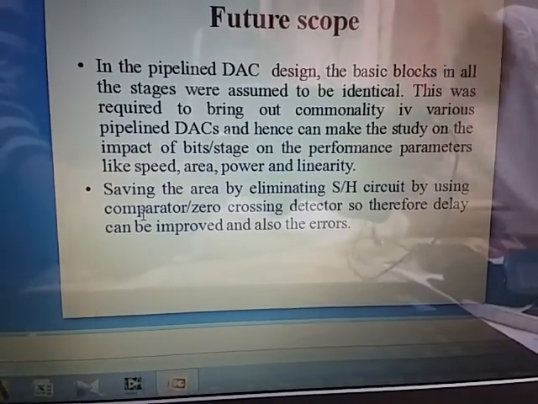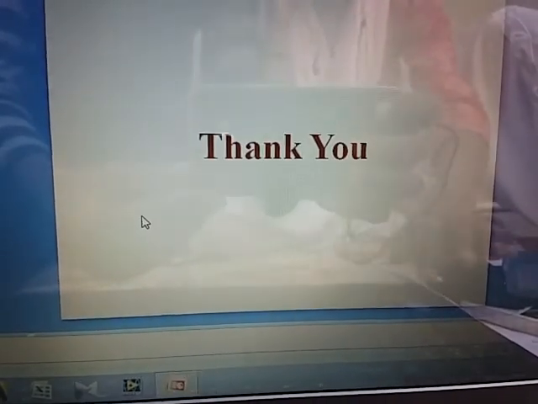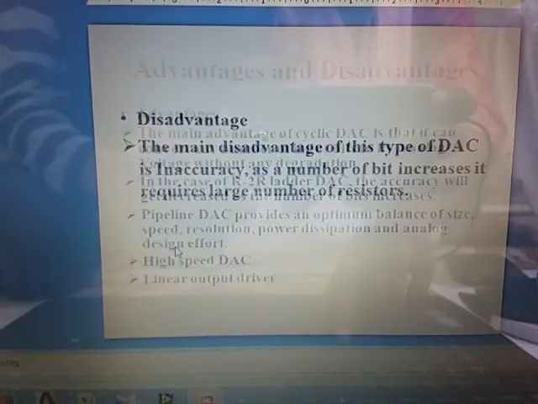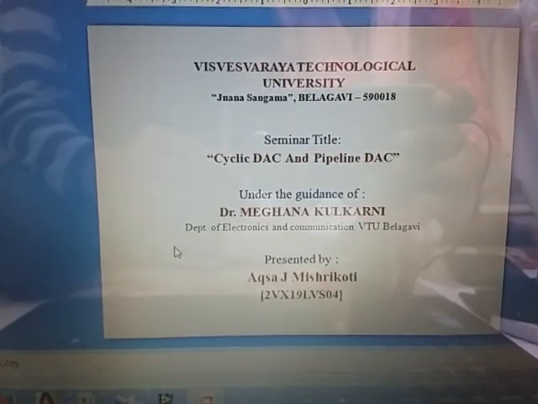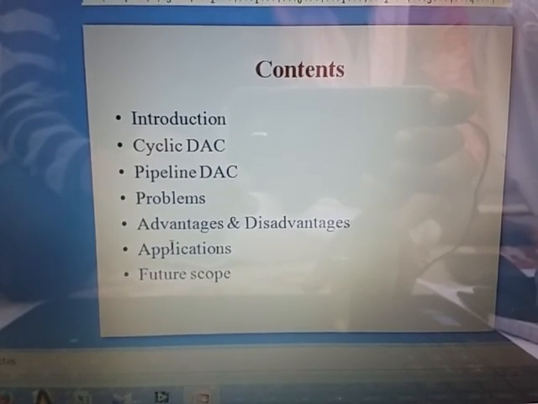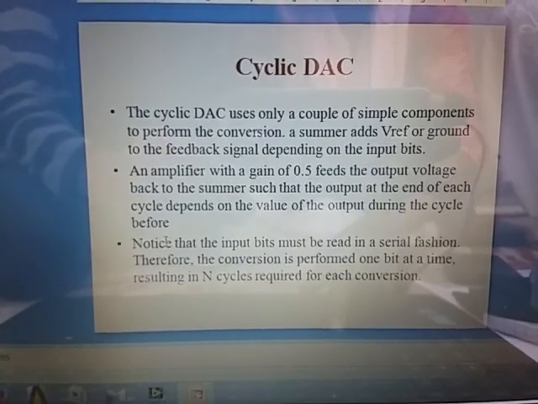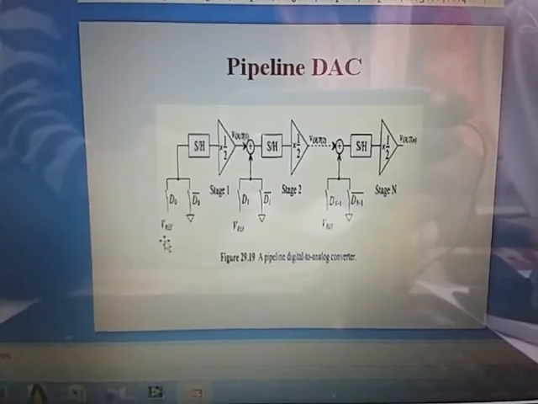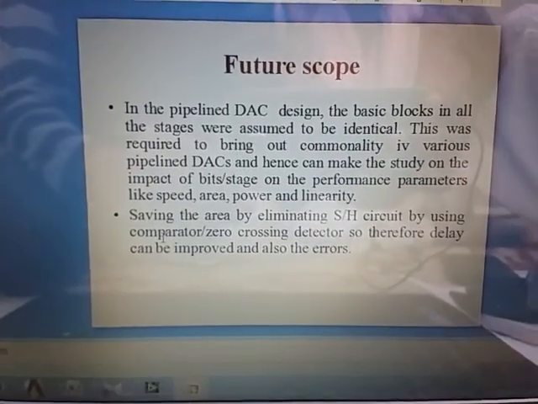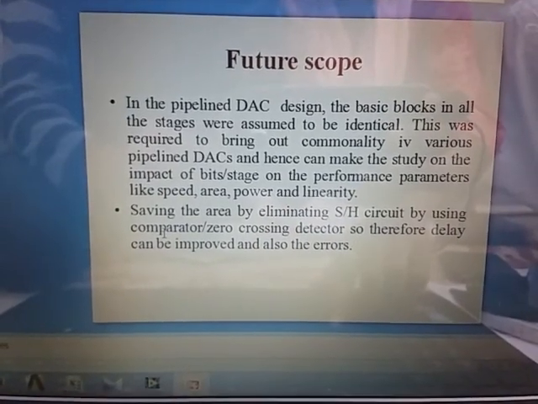So that was all about the cyclic DAC and the pipeline DAC. Thank you for listening to us. This is how I have explained the cyclic DAC: how it has been introduced, how it has been implemented, how the operations are performed, what the advantages and applications are, and also the future scope, how we can implement it in future by reducing the area and improving the efficiency. So this is how the topic has been. Thank you.